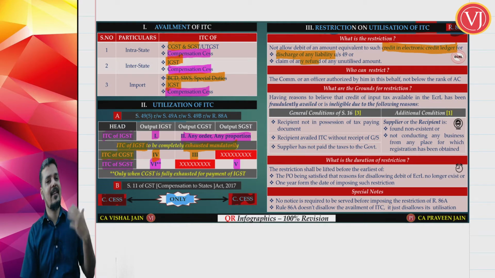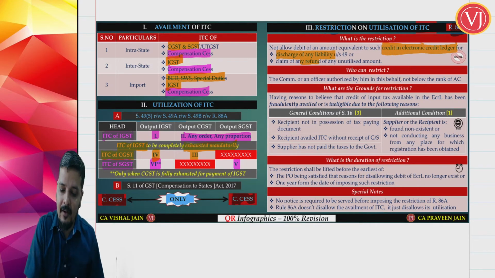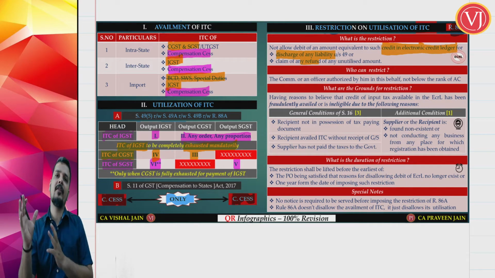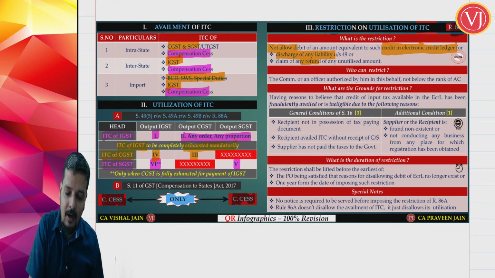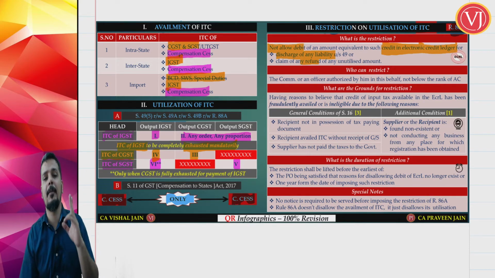So can I still avail the ITC? Yes. You can still take the ITC in your electronic credit ledger, but it cannot be debited. You cannot use the same. You will get the amount in your electronic credit ledger, so credit will be there in the electronic credit ledger, but it will not allow debit. It cannot be used for setting off output, or for claiming a refund.